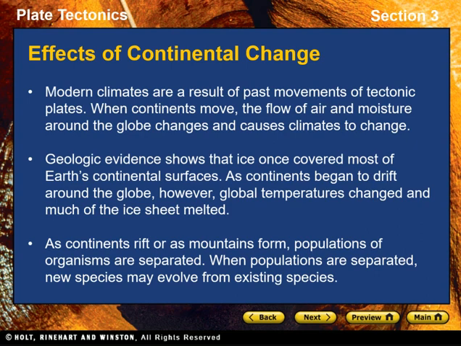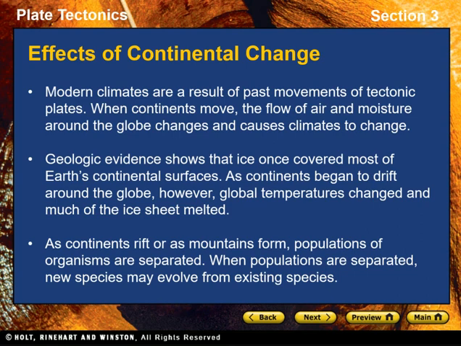Modern climates are a result of past movements of tectonic plates. A continent's location in relation to the equator and the poles affects the continent's overall climate. A continent's climate is also affected by the continent's location in relation to oceans and other continents.